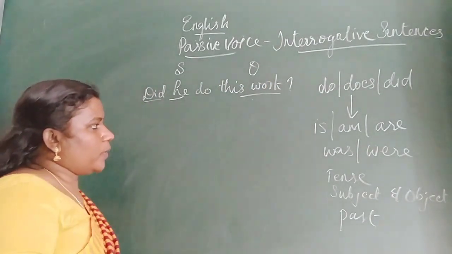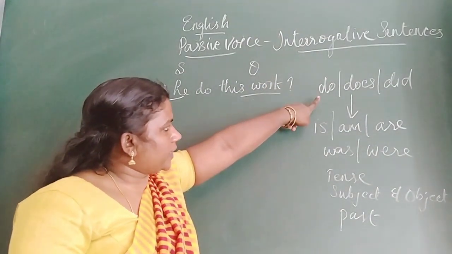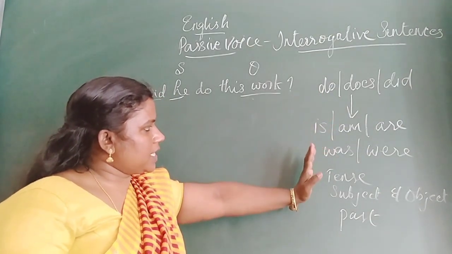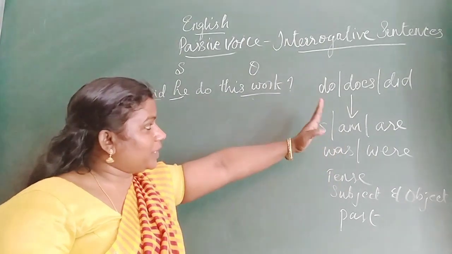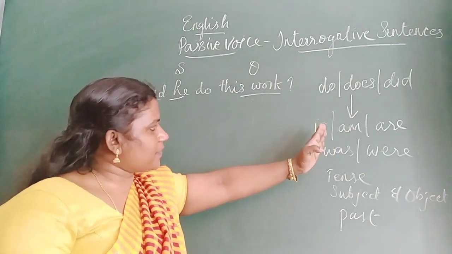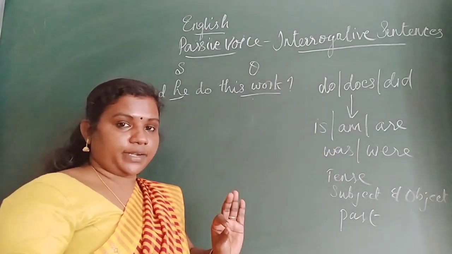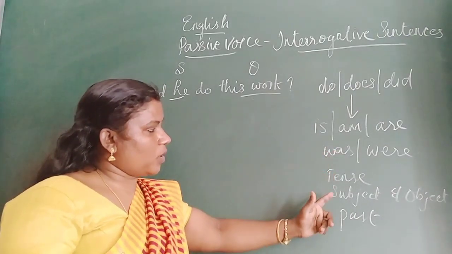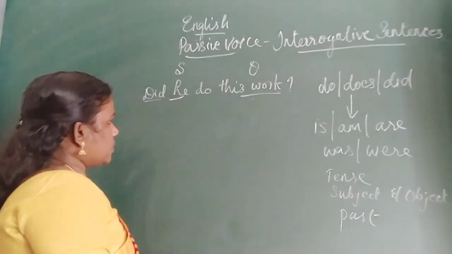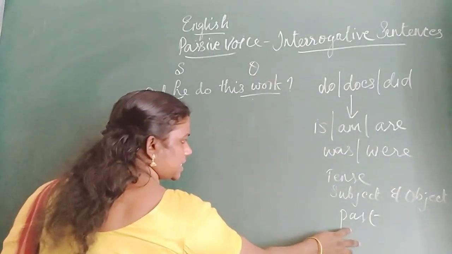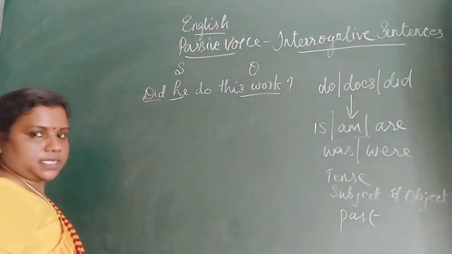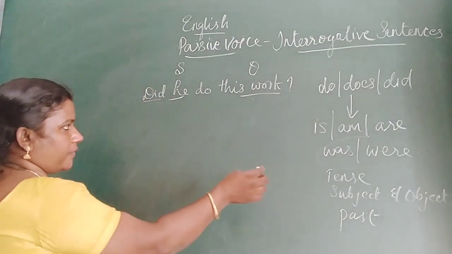So what is the rule? If the question starts with do, does, did, in passive voice we should start that question with is, am, are, was, or were. Here this is past tense, so we have to find the auxiliaries of past tense: was or were.